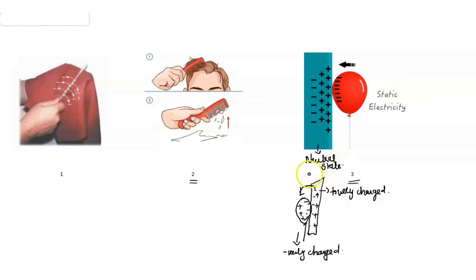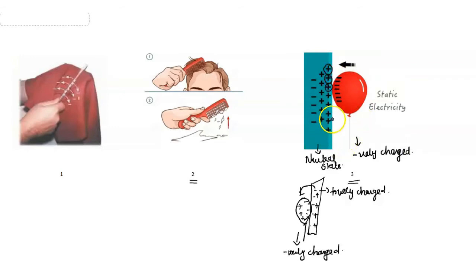that is, the number of electrons and protons in the wall are equal. So now when we take the balloon near the wall, as we know the balloon is negatively charged, this negative charge tries to attract towards the positive.